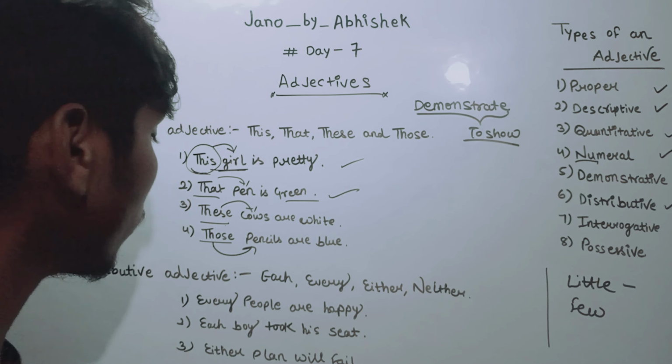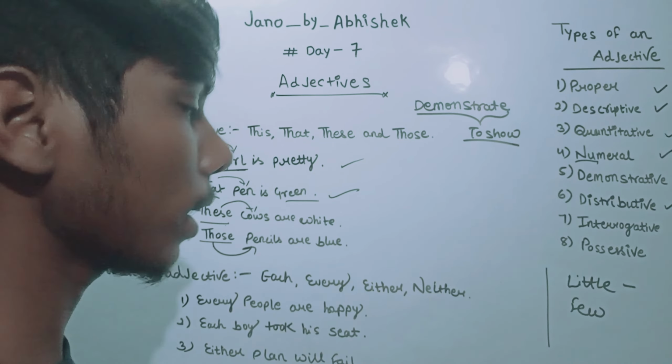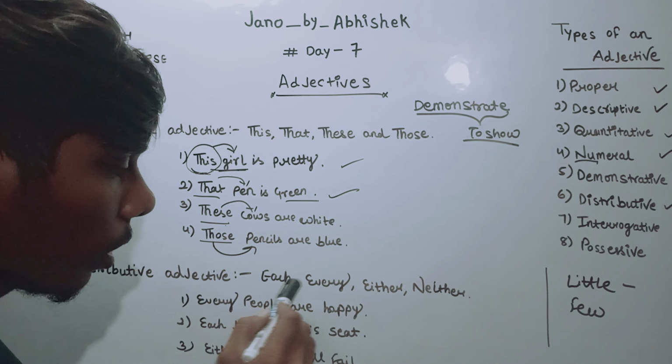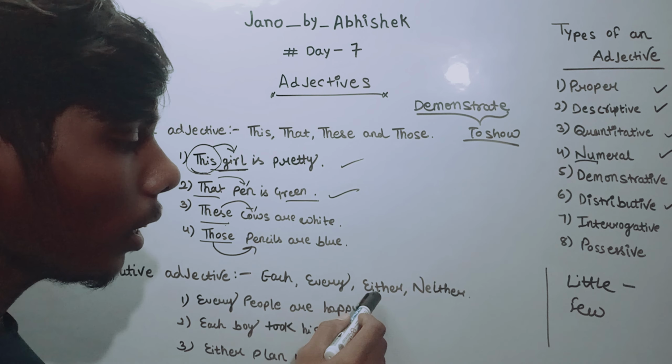Now let's see what a distributive adjective is. Distributive adjectives also have only four words. These are: each, every, either, neither.